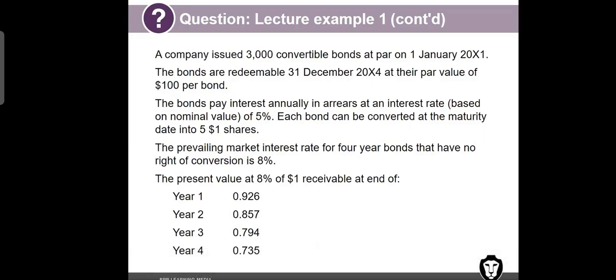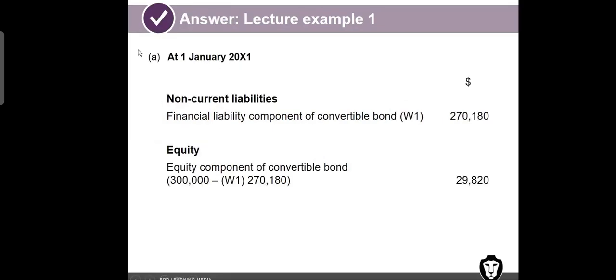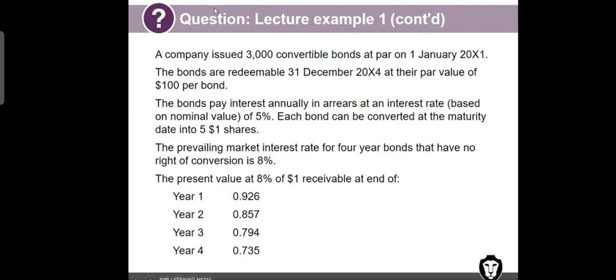You issued on 1st January 2001. So first you have to show the bond at inception, at the beginning, and then you have to show how much liability you have on 31st December 2001 using amortized cost. What is amortized cost? I will show you now. At 1st January, my non-current liabilities are, so how much did you issue actually? 3,000 convertible bonds, for 100 each.